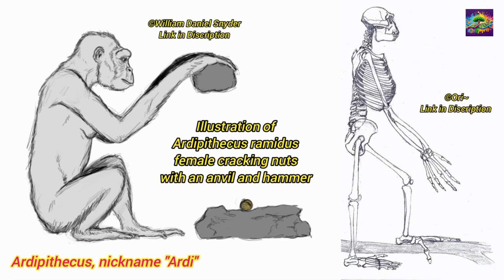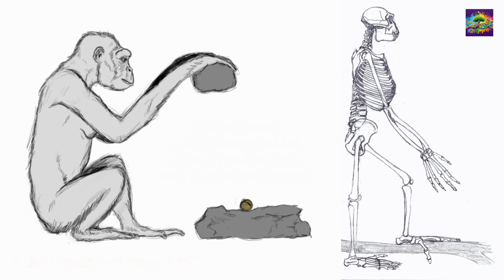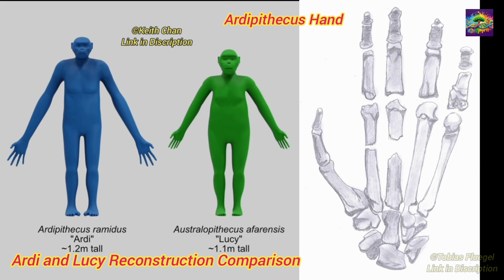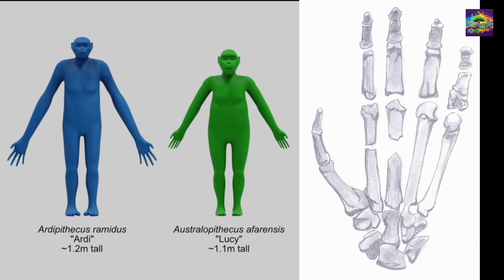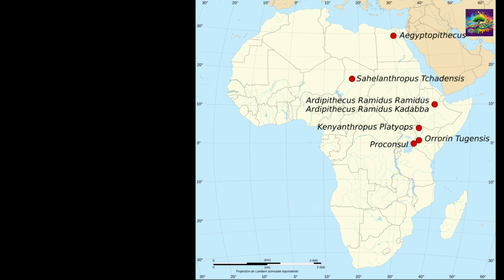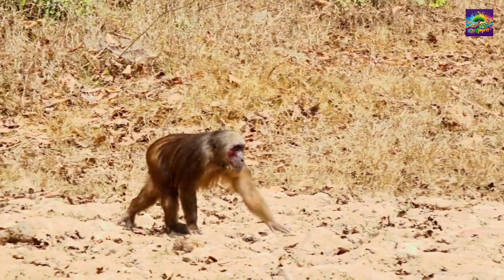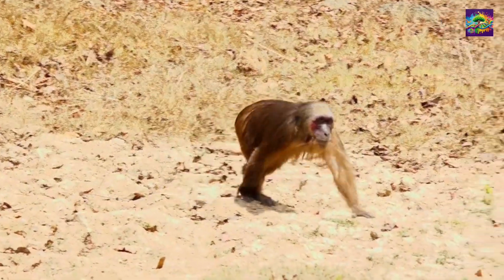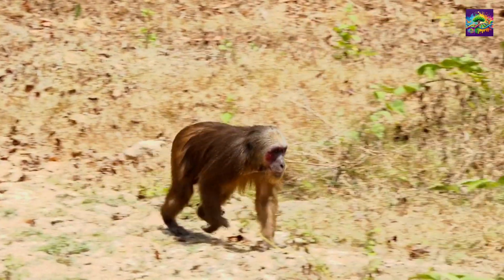Ardipithecus, approximately 5 to 6 million years ago. It is considered an early form of hominins. It was capable of both arboreal and terrestrial activities. This period gave rise to a clear division between apes and hominids. Early bipedalism and hominid-specific traits began to emerge. This was the time when our ancestors started adapting to life in open grasslands after moving out of dense forests.